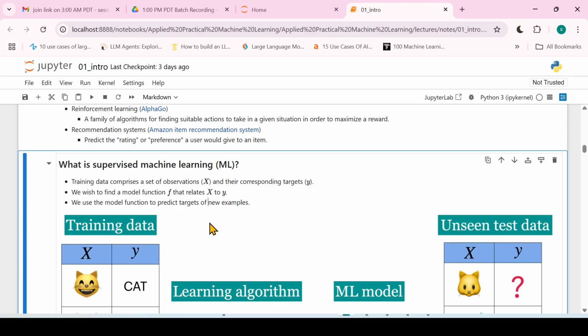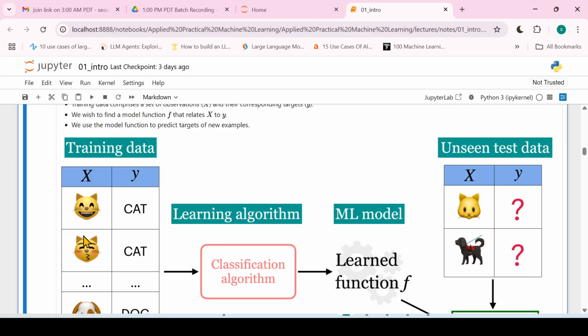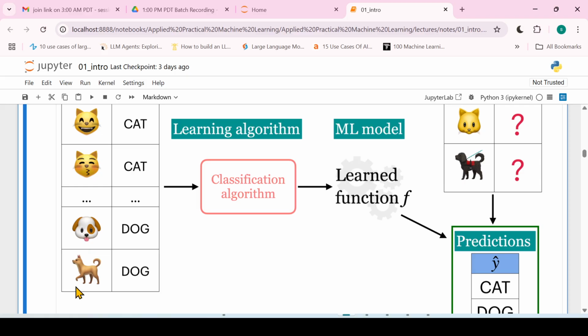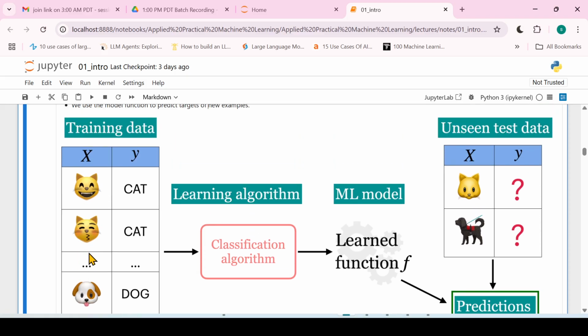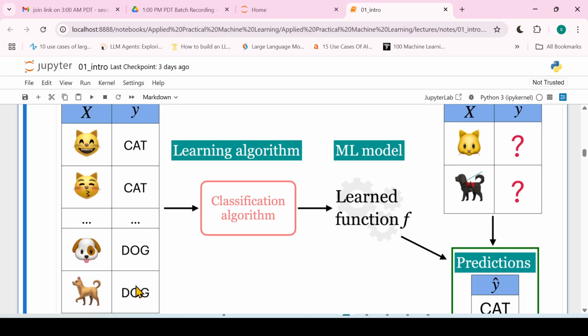So what are the observations and what is the target? Consider this example. We want to build a machine learning model to understand dog and cat emojis, right? We have cat images and dog images. This exact data, these emojis, becomes the X part of the data, and the Y part says that this is a cat emoji and this is a dog emoji. It gives you the information about the emojis.